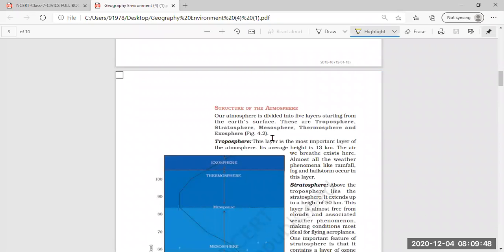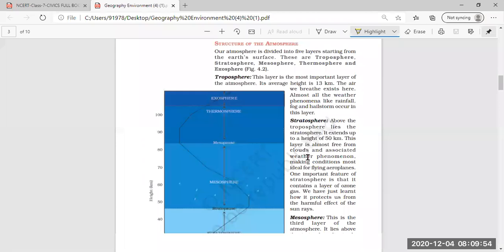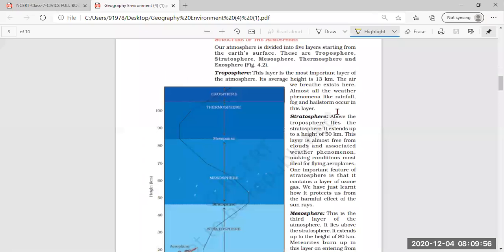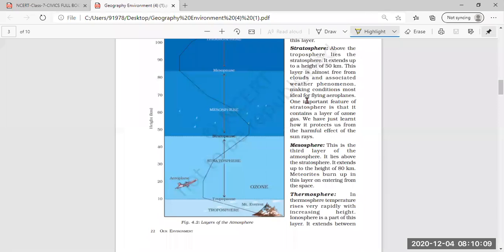Then the structure of the atmosphere: we read that the atmosphere is divided into 5 layers, the first being the troposphere. About the importance of the troposphere, we read that all the weather phenomena like rainfall, fog, and hailstorm occur in this layer. The second layer is the stratosphere, in which the conditions are good enough for the flying of aeroplanes and all. And the most important thing is that it contains the ozone layer also.